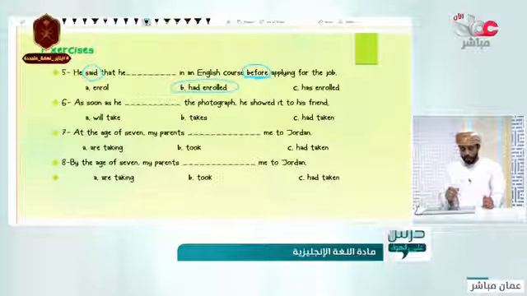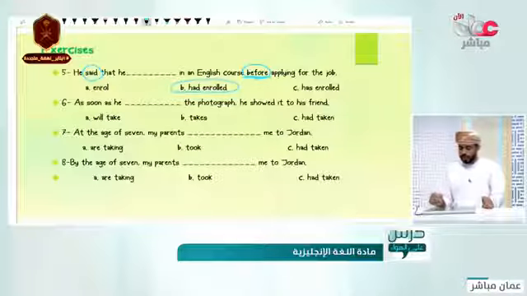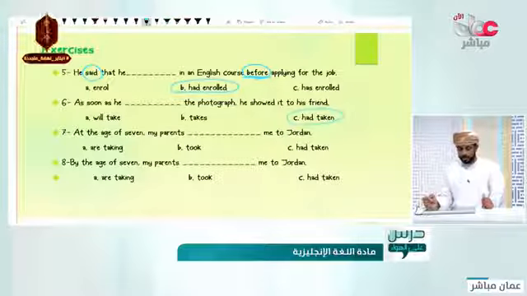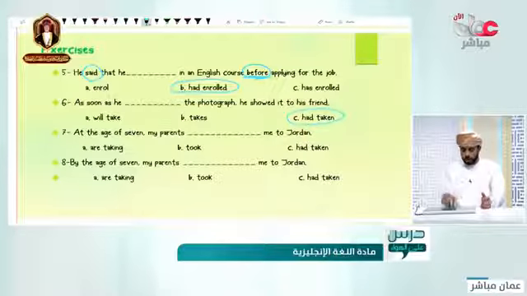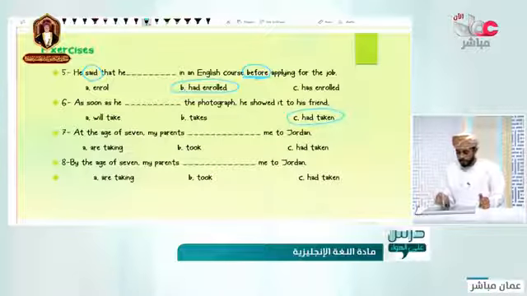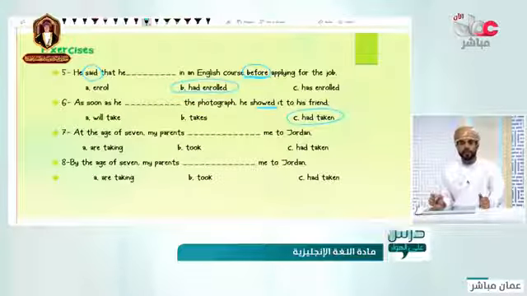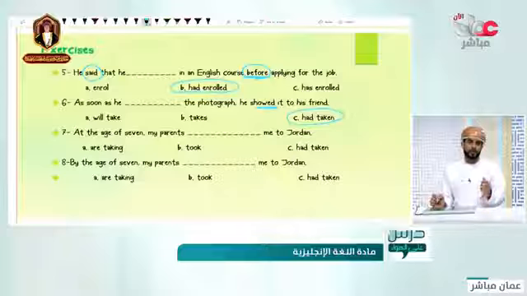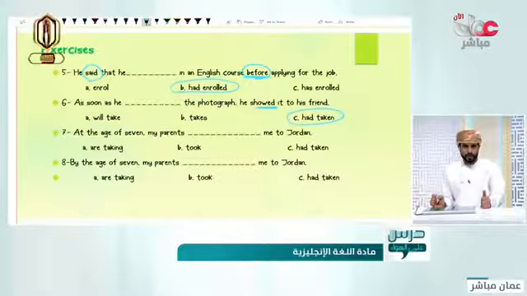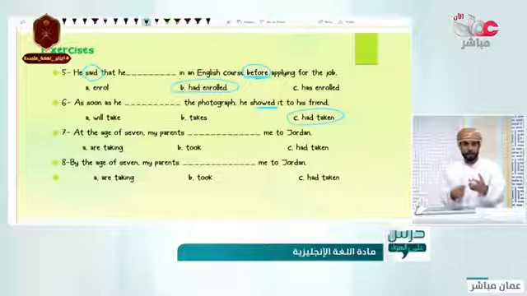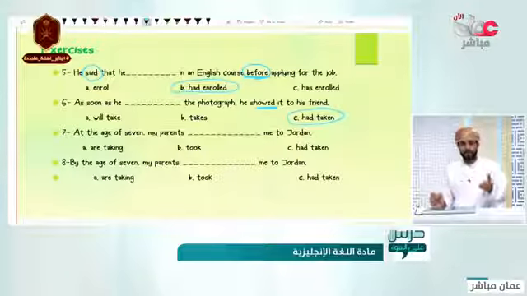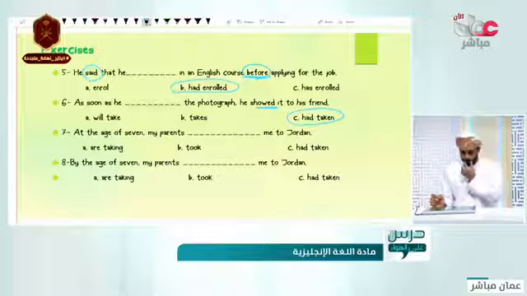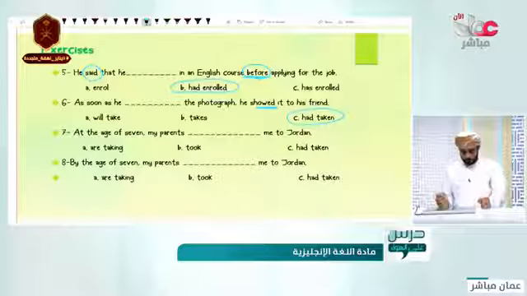The other one: as soon as he the photograph, he showed it to his friend. As soon as he will take, as soon as he takes, as soon as he had taken. C, it is had taken. Why is that? But you may say, teacher, as soon as he takes, it works. It works, but look in here. We have showed, it is in the past. So the other one is supposed to be in the past perfect. We are not talking about a habit or something going on. No, we are talking about something already happened. Good.